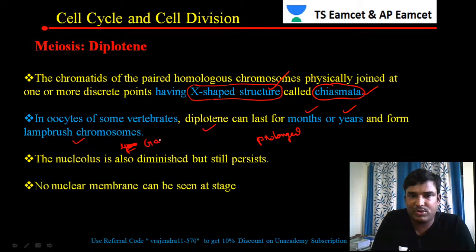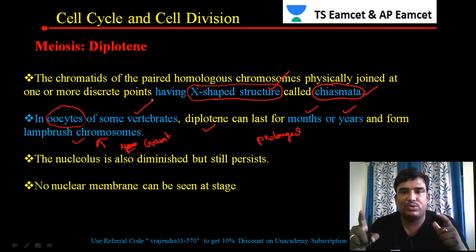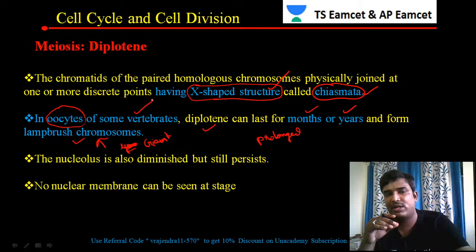So there will be a formation of joint chromosomes, and it is called lampbrush chromosomes. These lampbrush chromosomes are observed in the oocytes of some vertebrates. In a multiple choice question they'll ask you: the prolonged diplotene stage leads to the formation of lampbrush chromosomes. That is an important point which you have to remember.